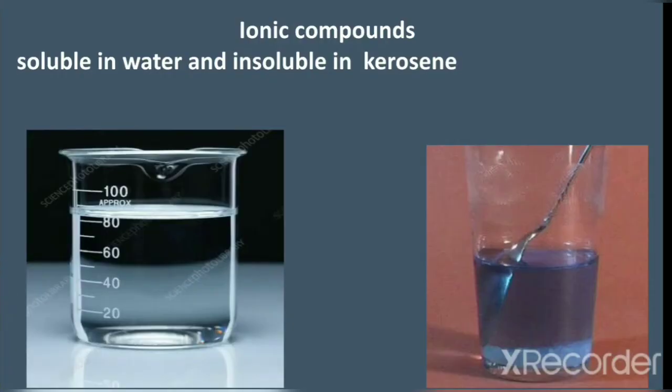Let water be taken in a beaker and kerosene be taken in a glass. Let sodium chloride be added to water taken in the beaker as well as kerosene taken in the glass. We can find that sodium chloride dissolves completely in water. Therefore, we can conclude that ionic compounds are soluble in water. We can also find that sodium chloride does not dissolve in kerosene. Therefore, we can conclude that ionic compounds are insoluble in kerosene.